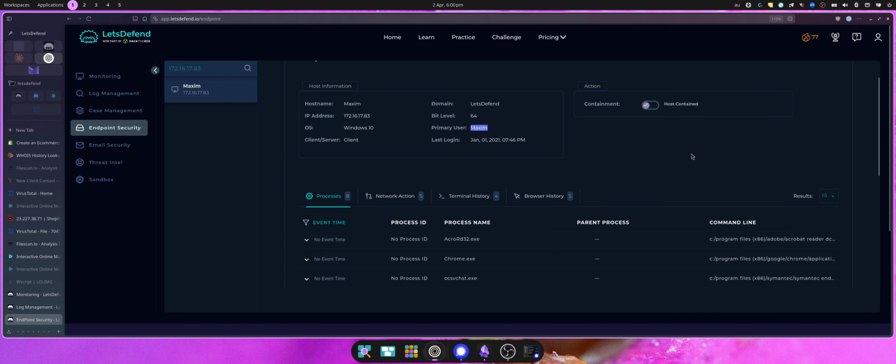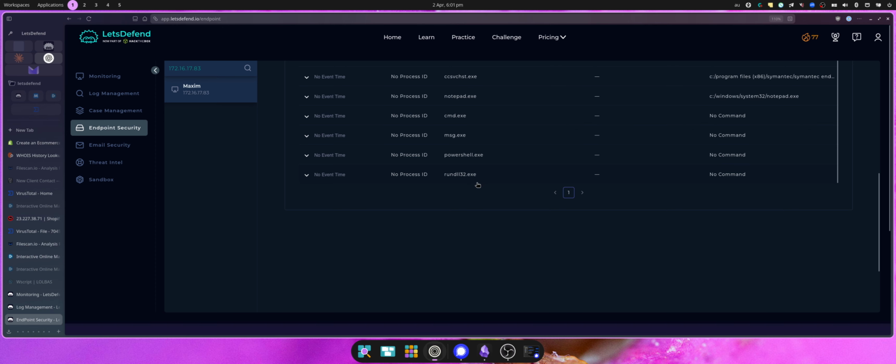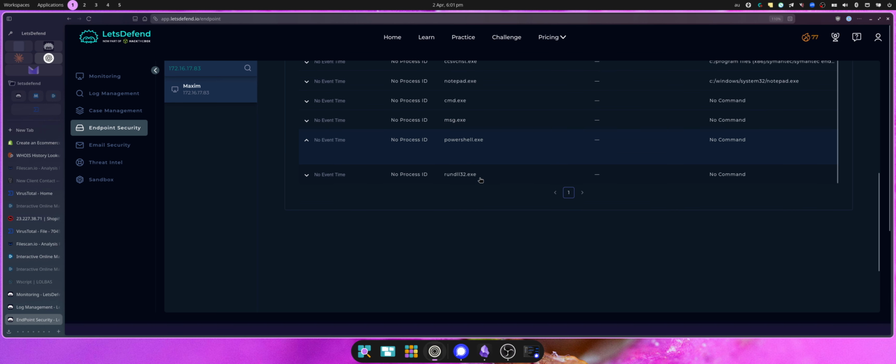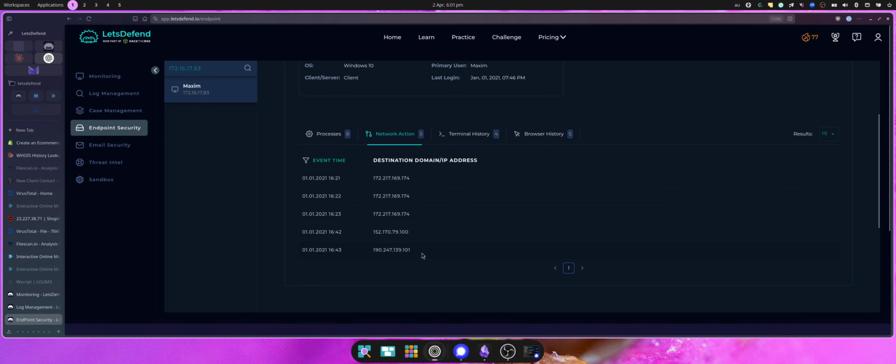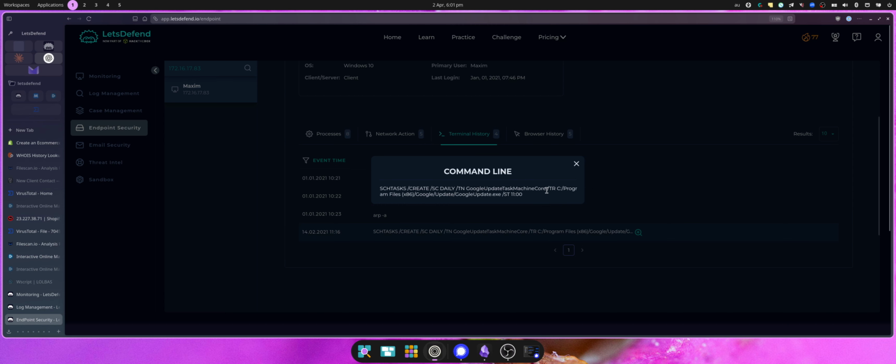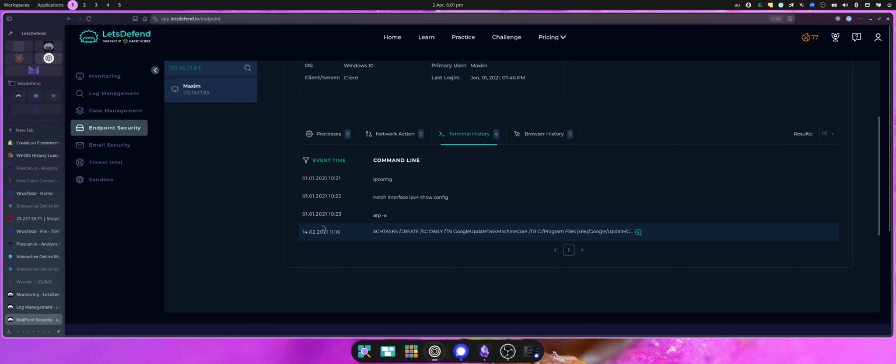So I'll actually contain it now, but we'll still look through the processes a little bit. We've got the PowerShell running, which is also a bit of a concern. On the network connections, we can see those two malicious IPs. On terminal, it doesn't match our date, but there's a scheduled task to update Google. We'd want to make sure that is the actual legitimate Google update. But these are the three that we're looking at for our time frame, which also look like signs of compromise.